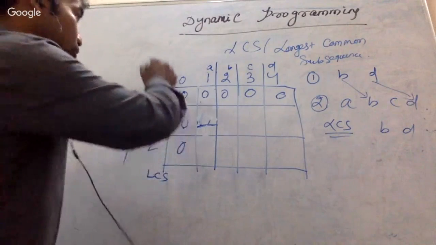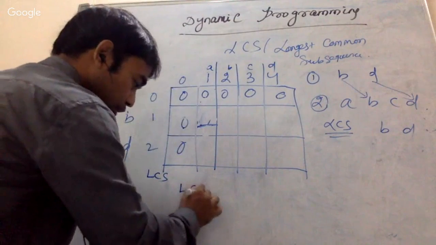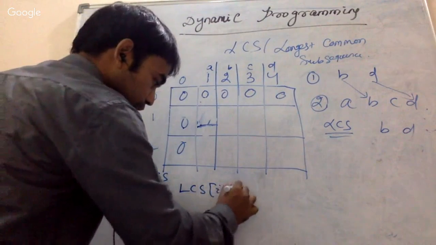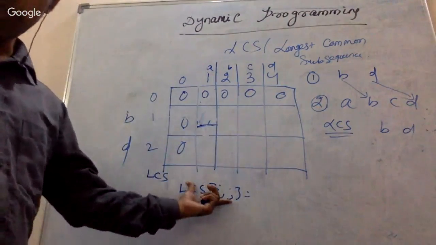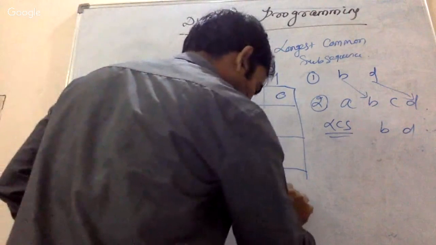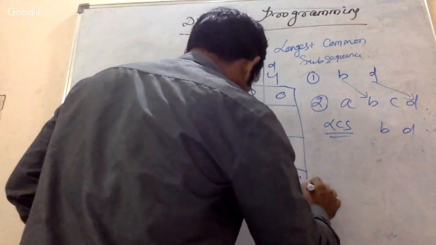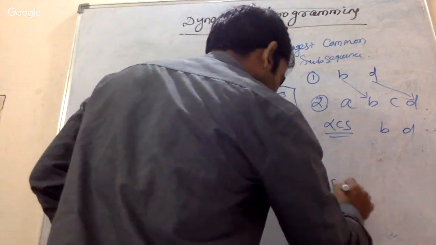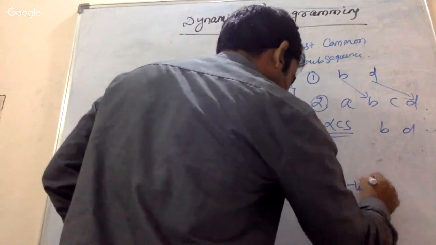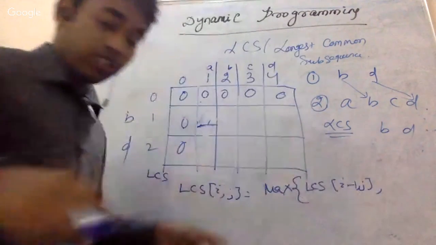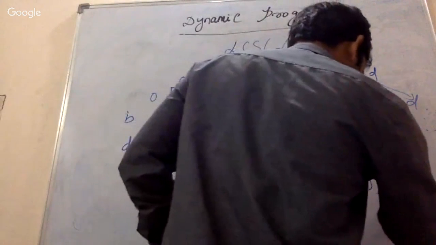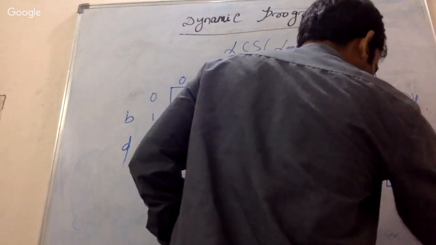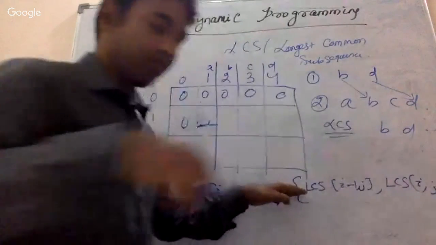I'll write it down also: LCS of I comma J equals the maximum of LCS of I minus 1 comma J, and the second one is LCS of I comma J minus 1. Do you understand this in matrix form?